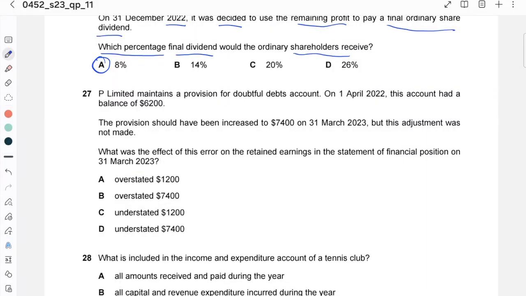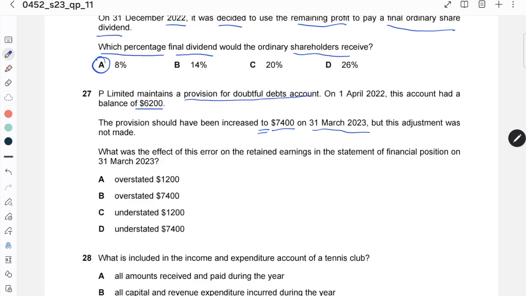Pay Limited maintains the provision for doubtful debt. On 1 April it had the balance of 6,200. The provision should have been increased to 7,400 on 31 March 2023, but the adjustment was not made.